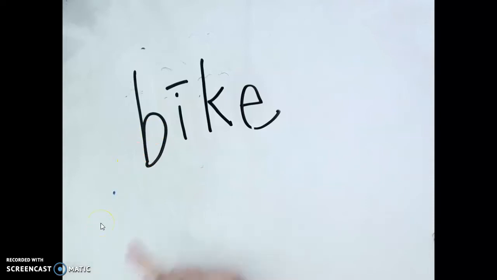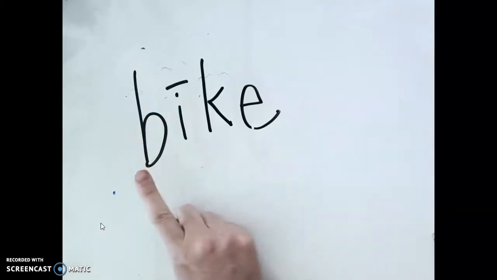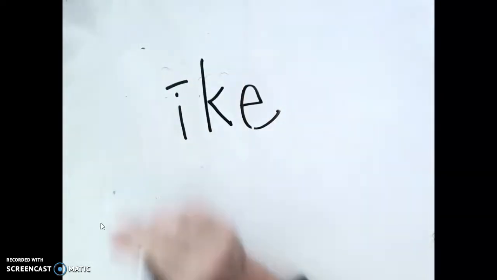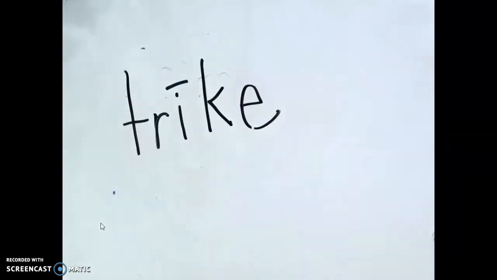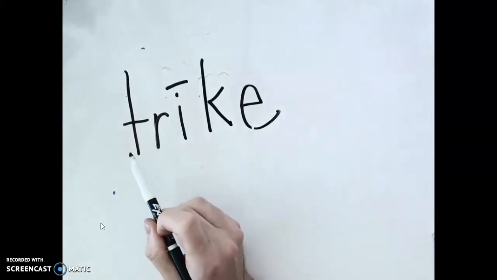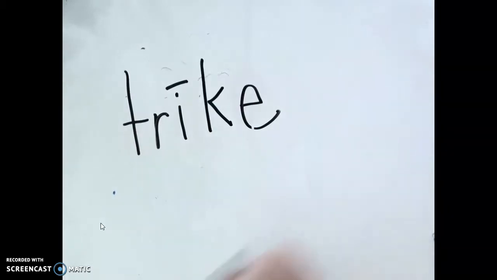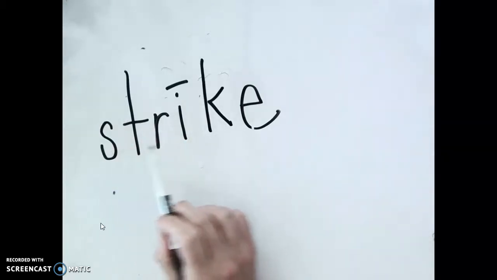Now I want to change the word bike to trike. Going to have to take off the B, add tr. Now I have the word trike. What do I need to do here if I want to make the word say strike? I'm going to have to add a S sound to the beginning. Now I have the word strike.